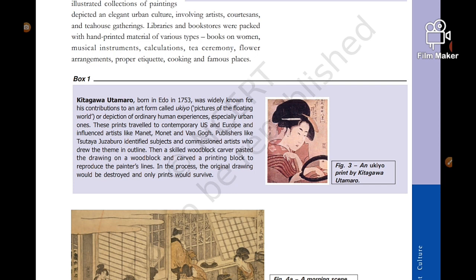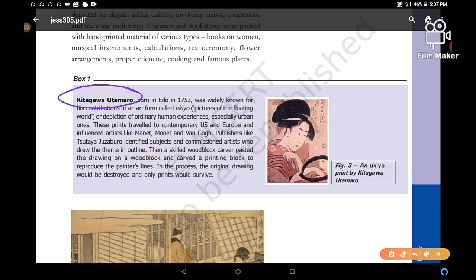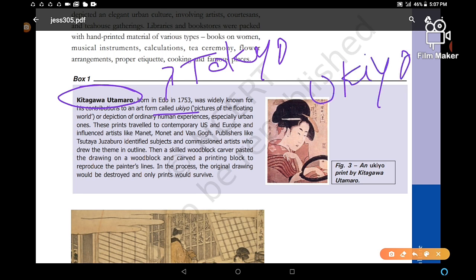Box 1. Kitagawa Utamaro. This was the person. He was born in Edo. The new name of Edo is Tokyo. Kitagawa Utamaro was born in 1753. He was widely known for his contributions to an art form called ukiyo. Ukiyo means the pictures of the floating world, the new world, which were created or painted as a depiction of ordinary human experiences, especially urban ones.